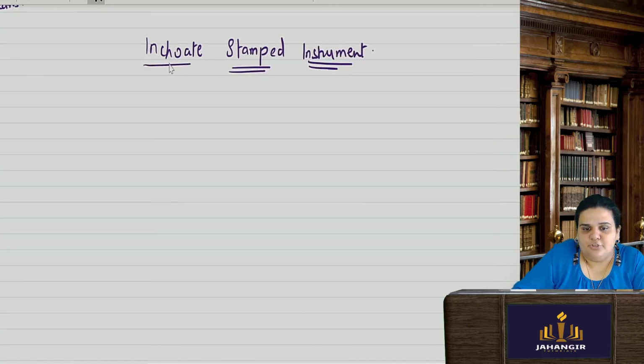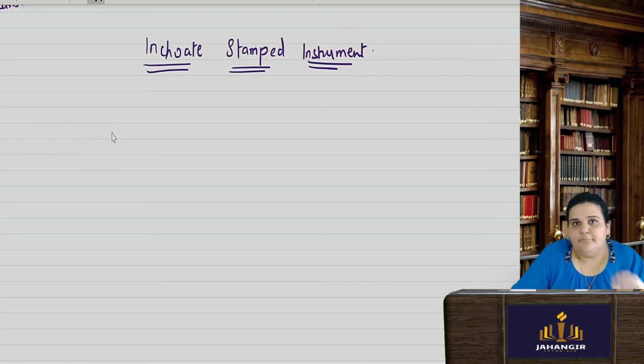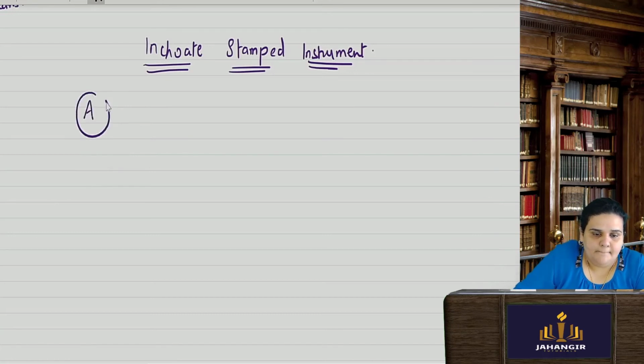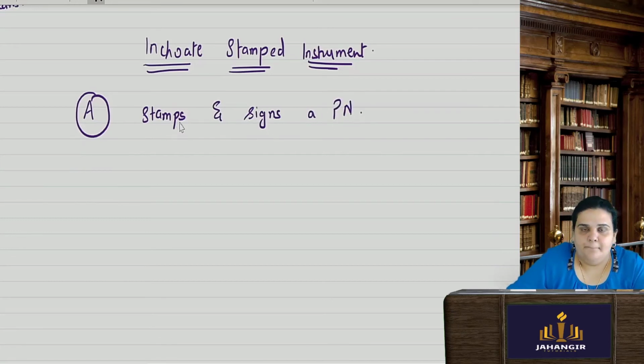Inchoate means insufficient, improper. Now, promissory note, I told you it has to be stamped properly. So suppose Mr. A stamps and signs a promissory note. He stamps it also and he signs an inchoate, incomplete, stamped instrument. Inchoate means incomplete.